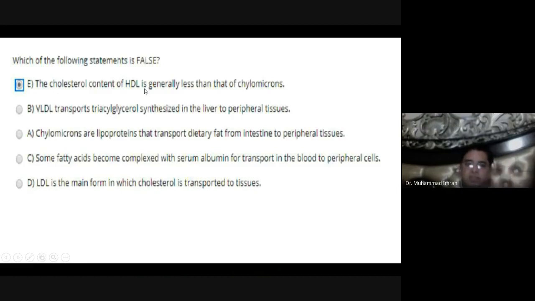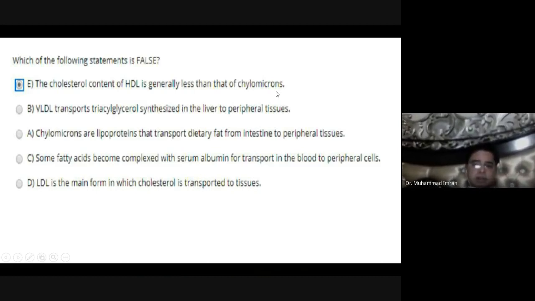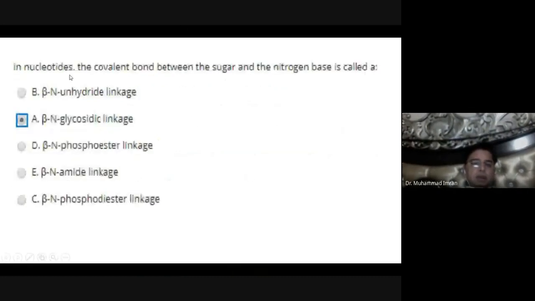Then this will be wrong: the cholesterol content of HDL is generally less than that of chylomicron. Chylomicron contains a high amount of cholesterol.